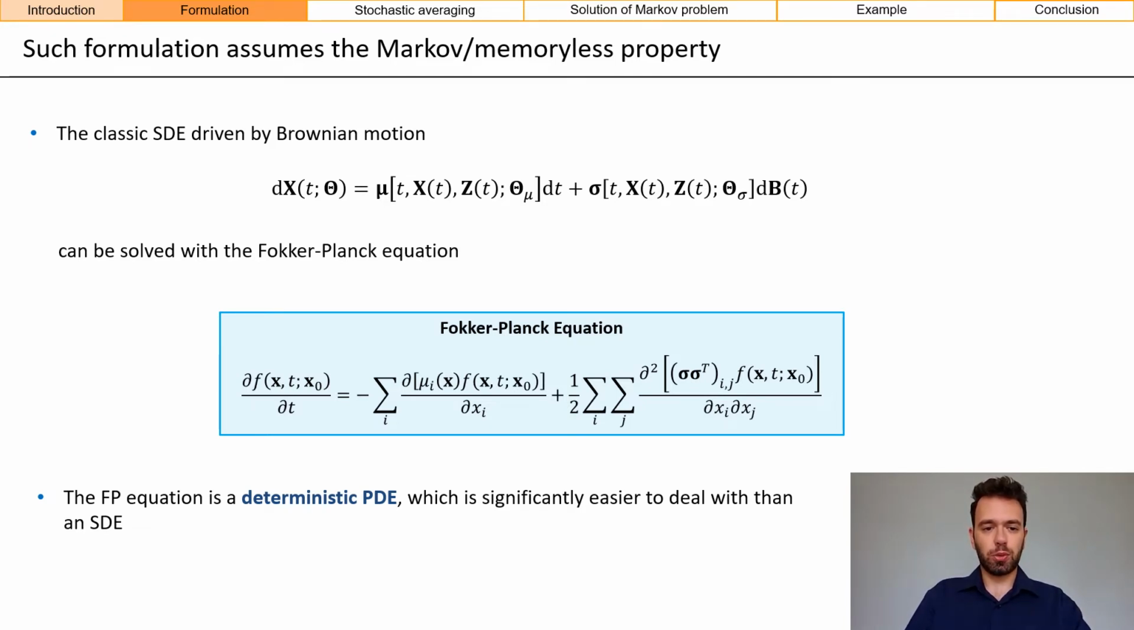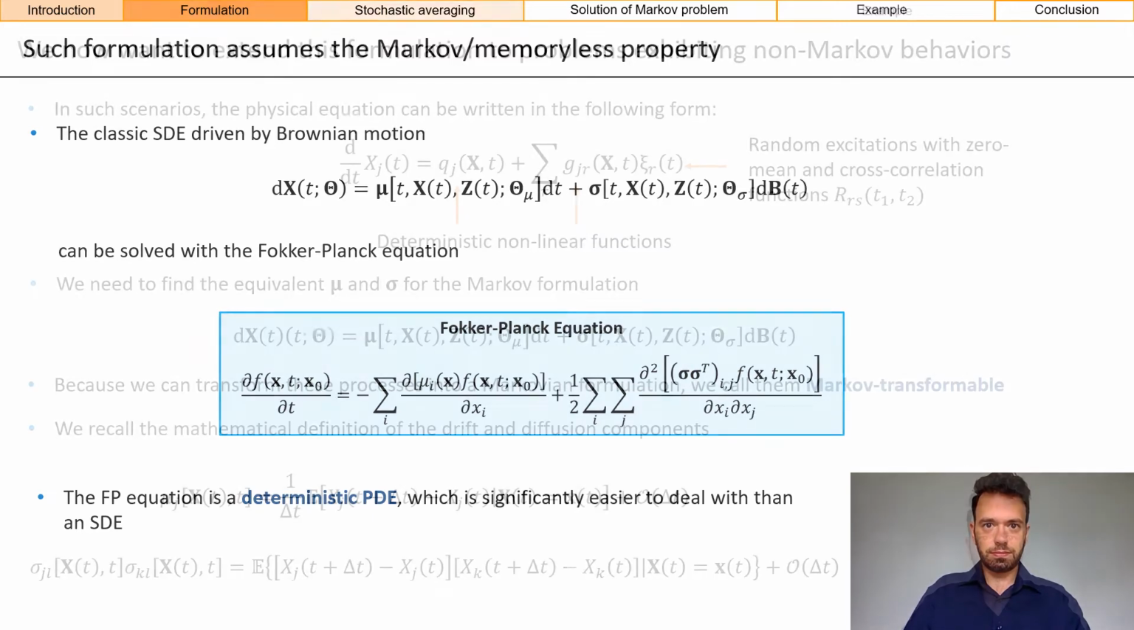The Fokker-Planck equation is a partial differential equation where the quantity of interest is the probability density function, or PDF, of the variables of interest, of the state variables. And because we are now using a deterministic partial differential equation rather than a stochastic differential equation, solving this problem has become significantly easier.